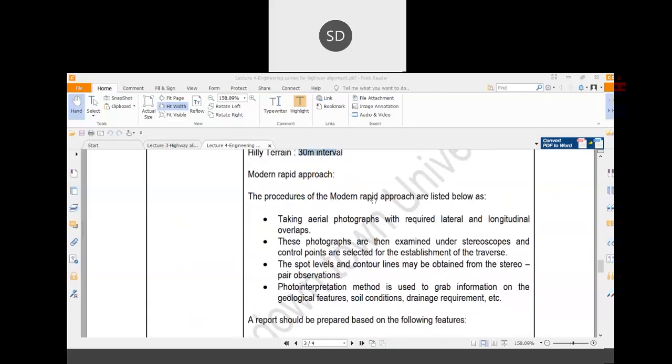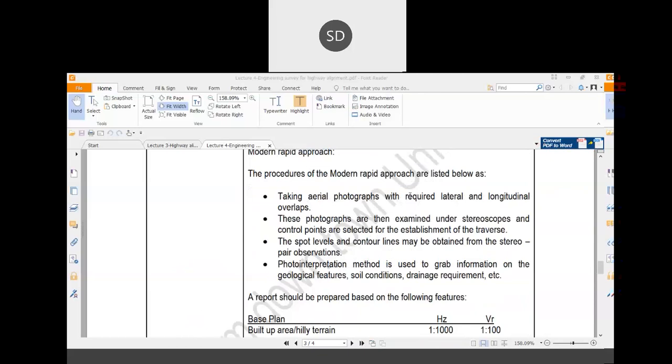Now, the procedures for the modern rapid approach and distant view. The first one is taking aerial photographs with frequent lateral and longitudinal overlaps. Now, that would be achieved through GIS. With GIS, these photographs are then examined under stereoscopes, and control points are selected for the establishment of the traverse.